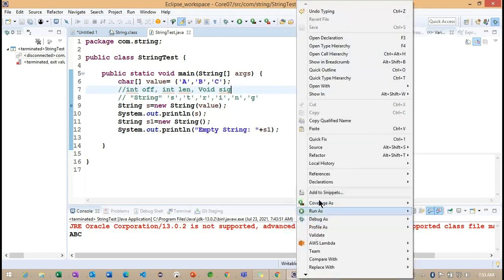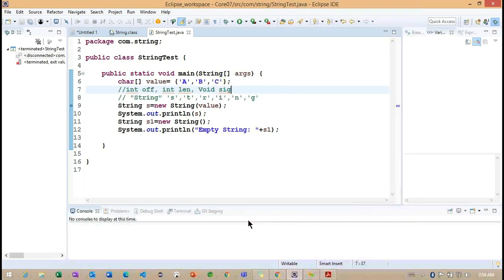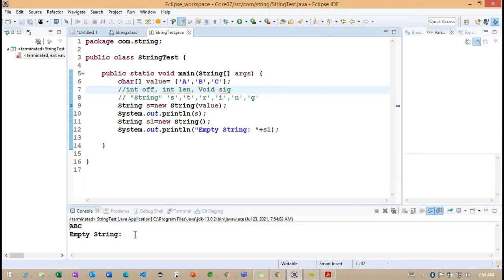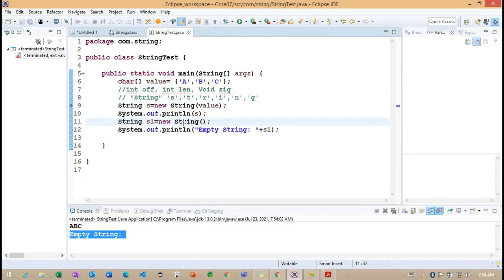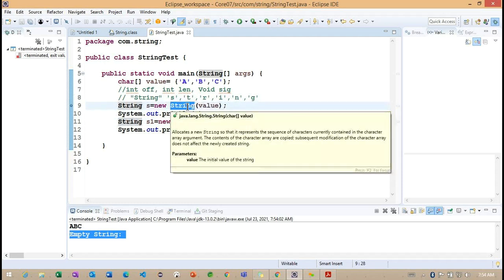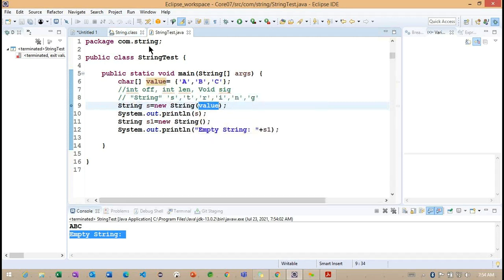Getting the point? Let's run this. Are we getting any value here? Nothing. After the empty string we are not getting anything. Why? Because we are not passing anything here. Whenever we do not pass anything to the constructor, internally an empty string object is created. So this does not contain any information. The second constructor we identified is the one expecting a character value.